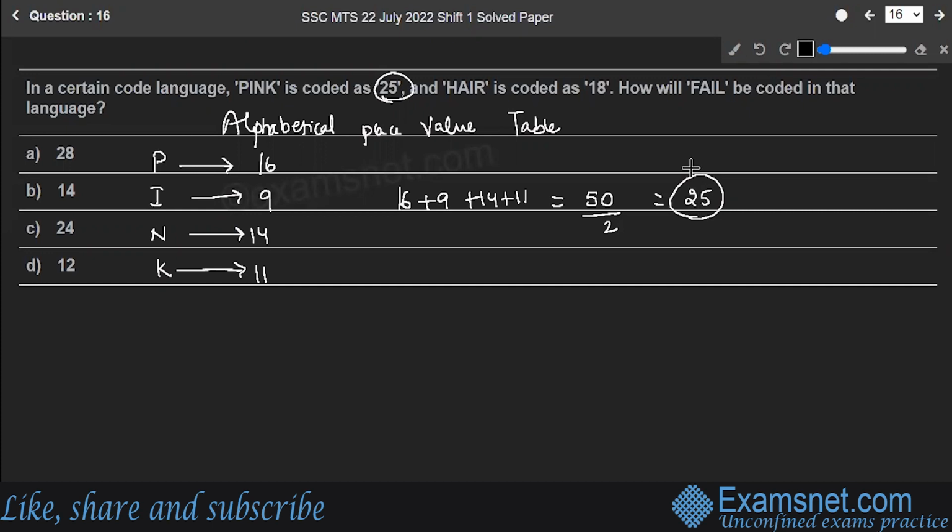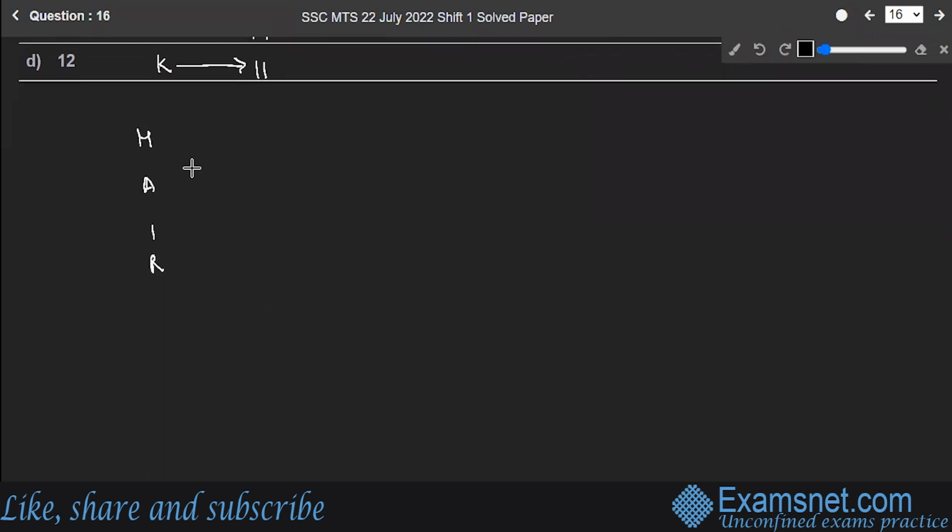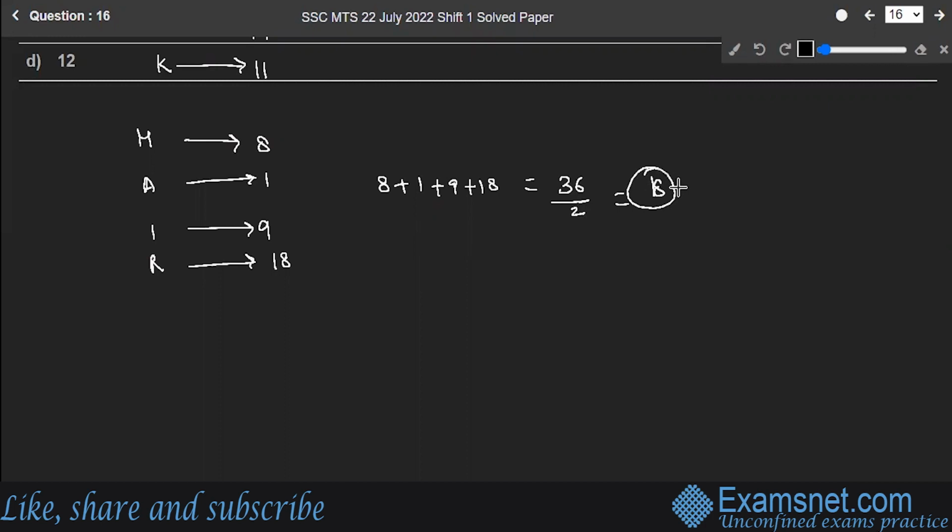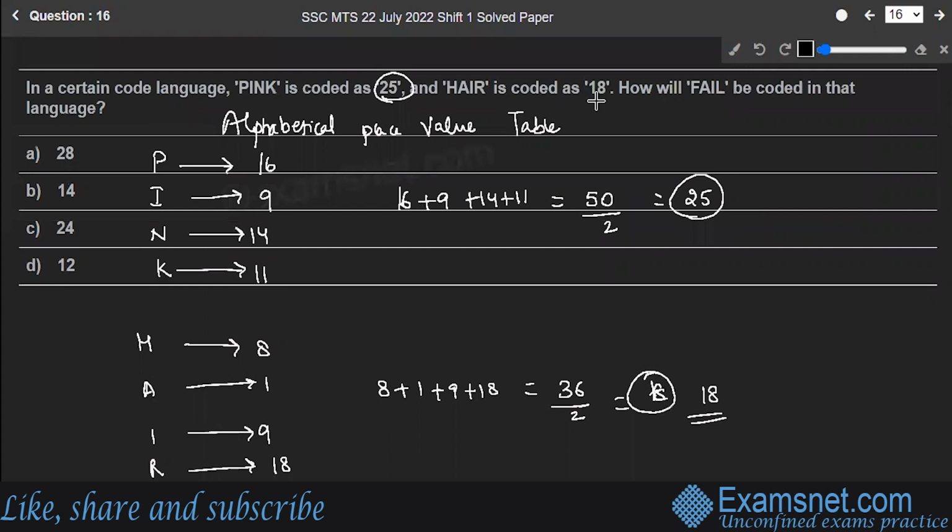Let's try if the same logic fits in here also. H-A-I-R. So what is the position of H? It is 8. A is at 1, I is at 9 and R is at 18. Let's add them: 8 plus 1 plus 9 plus 18. If you add them, you will get 36. Divide by 2, you will get 18. Yes, the code for hair is 18. That means probably we are correct.